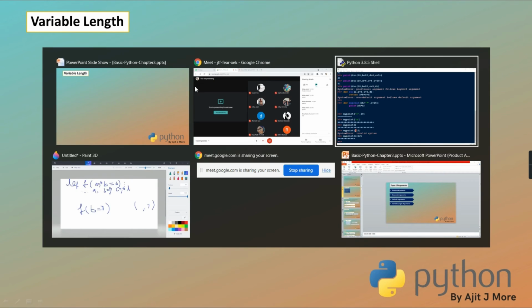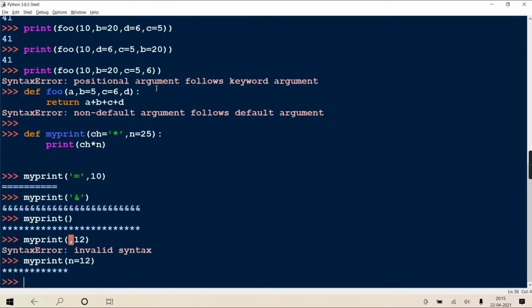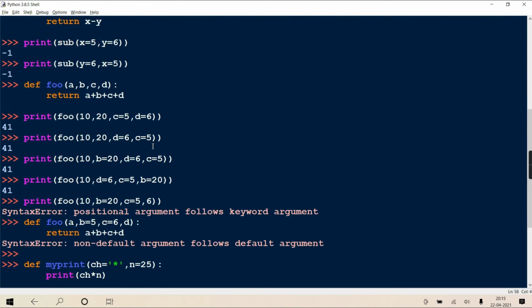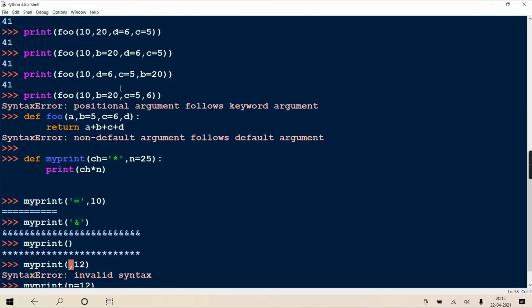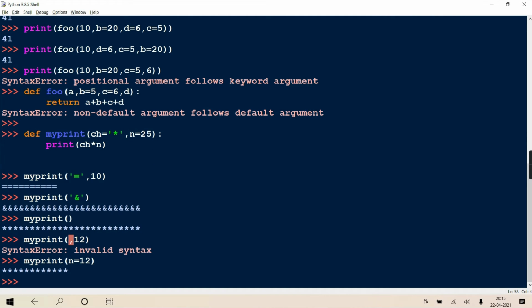Like in these examples which we saw, the previous ones. See here, we have defined this foo with four arguments. So at the time of call you have to pass 4, not less, not more. Now this one is also with 2 arguments. So it is going to receive 2. Lesser also works, because you have given a default value. But more you cannot give. Less if you give, it will take a default. But you cannot call it variable length, because it is sure going to take 2 arguments.